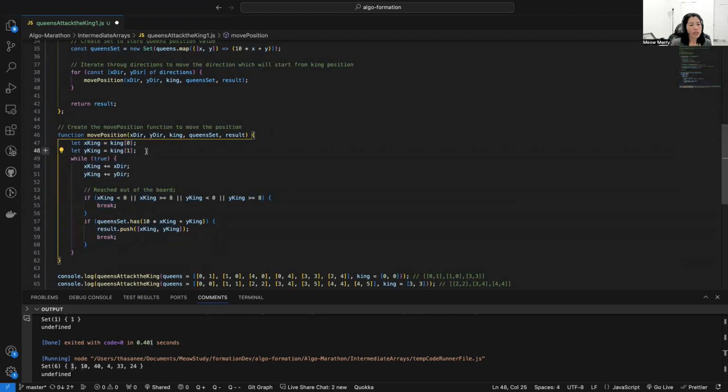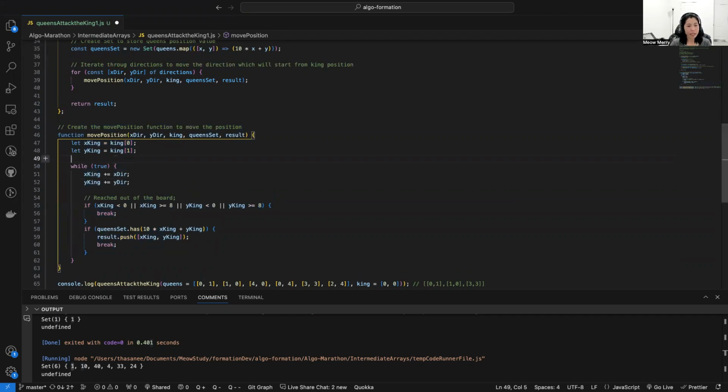Okay, what we do here, we set x king as the king at the row, which means index 0, and y king is set to the king at the column, which means index 1. And then while true, while not reaching out of the board, we want to add to the king the direction x and y. So that's our logic, right?